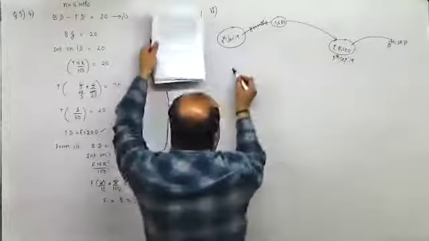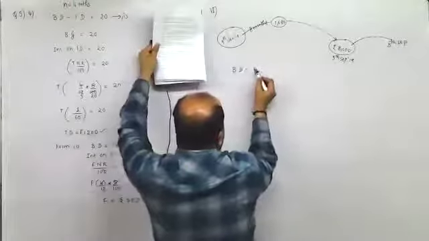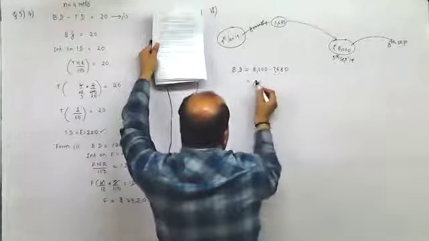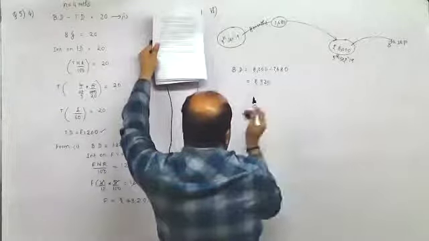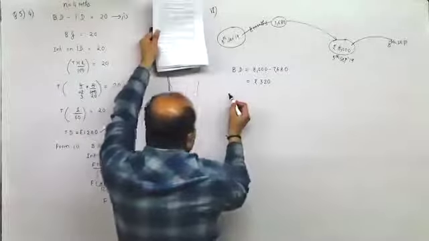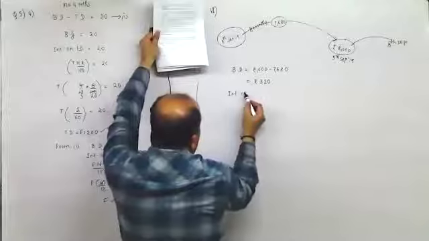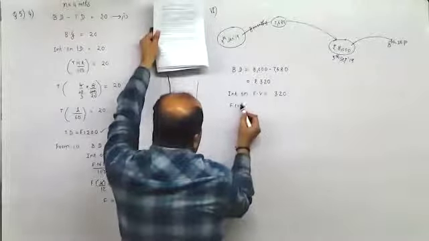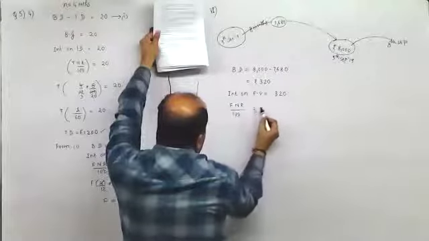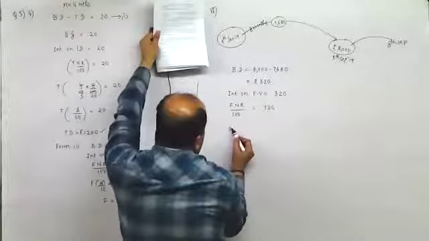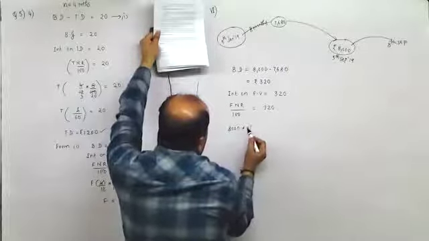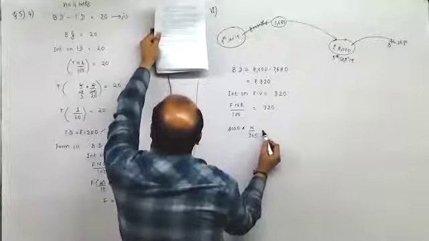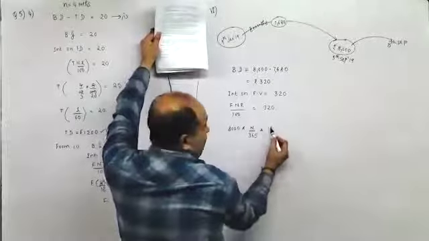The interest charged, or the banker's discount, is 8,000 minus 7680. So it is 320. The banker's discount is the interest on the face value, equal to 320. So FNR upon 100 equals 320. F is 8,000. N, number of days, we are not sure about. N upon 365. Rate is 10%.